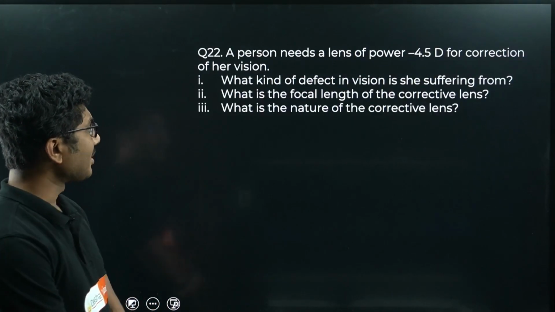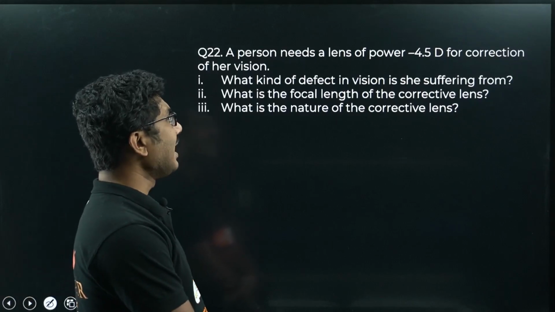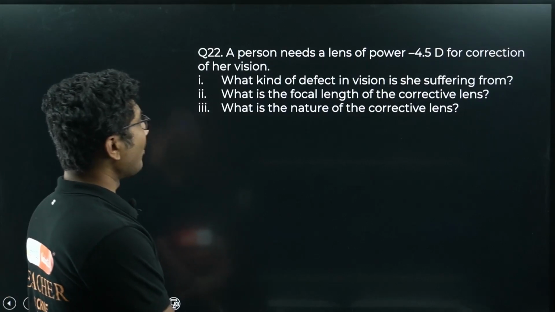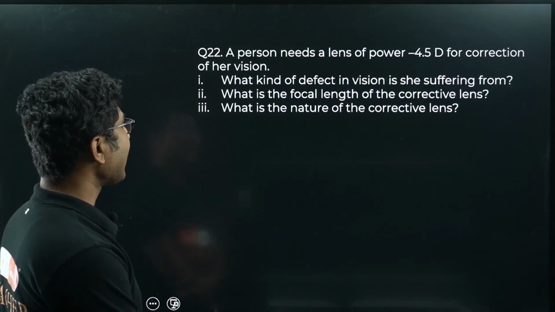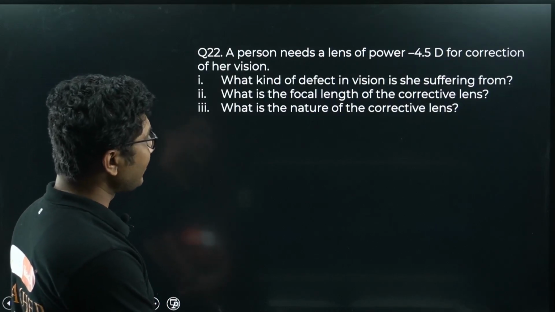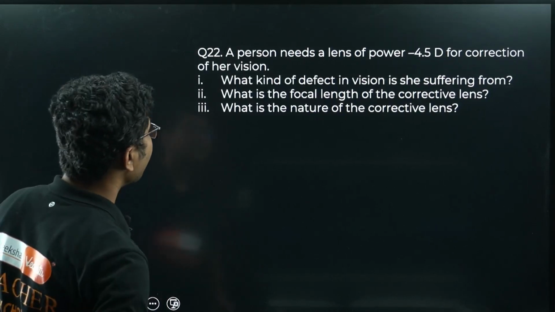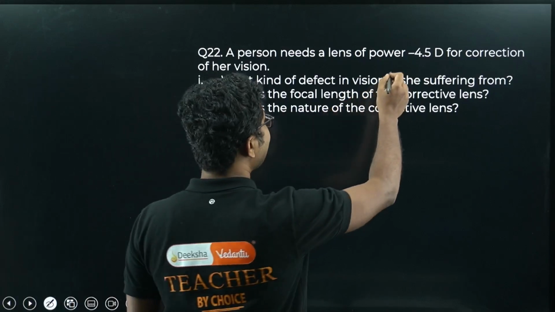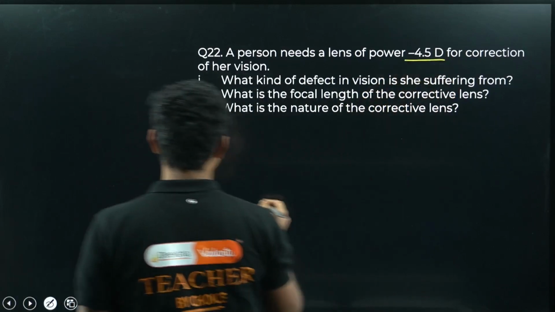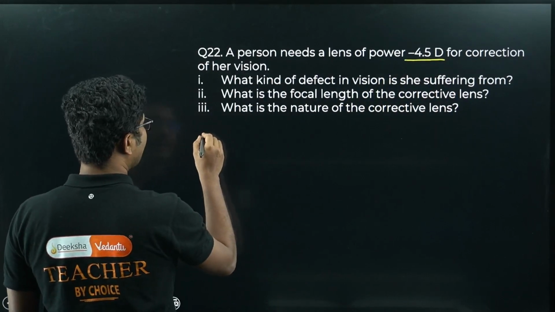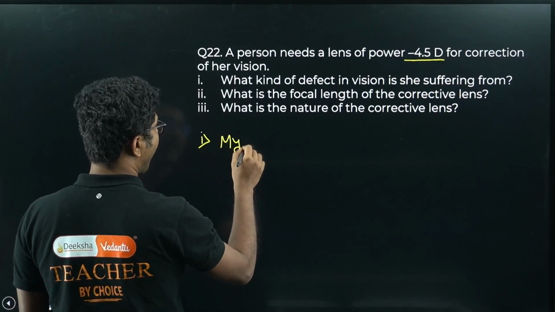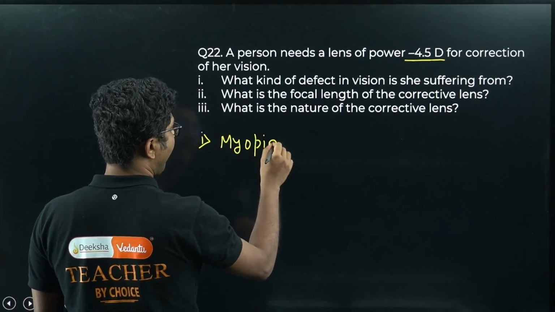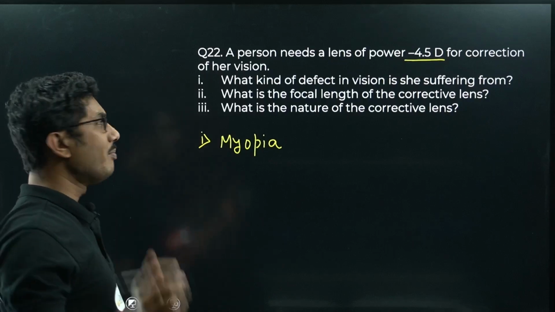Next question is question number 22. A person needs a lens of power minus 4.5 D for correction. What kind of defect in vision is she suffering from? So first of all, the power of the lens is negative. That means the defect of the eye definitely is myopia. Okay, she is suffering from myopia.